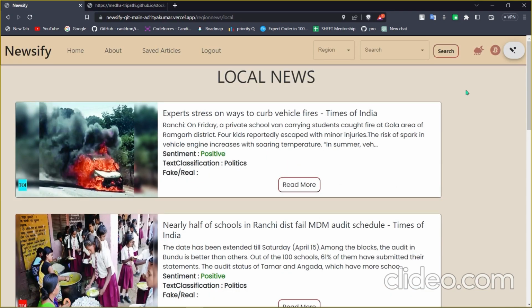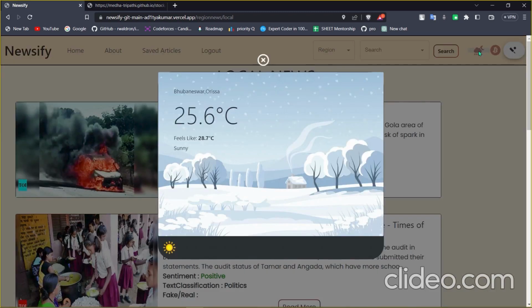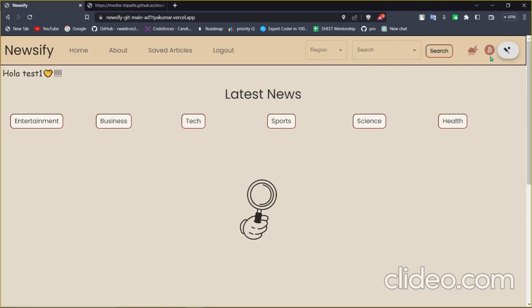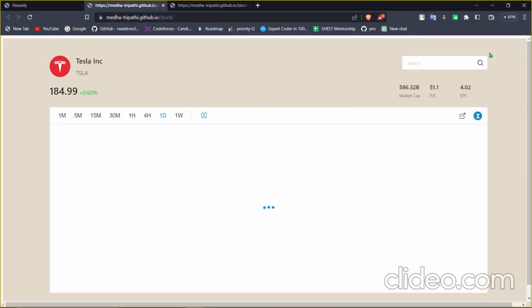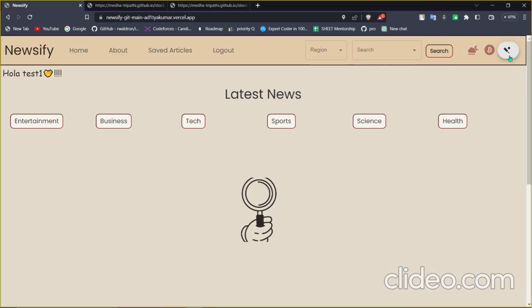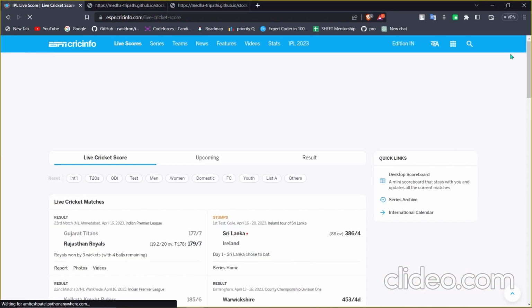For some extra features, we have added this weather icon, where the weather is fetched by a weather API and the location, as mentioned earlier, is fetched by the geolocation API. Next up, we have the stock market button for our stock lovers. And last but not the least, we have this icon, which will redirect us to the cricket matches going on and the latest scores.